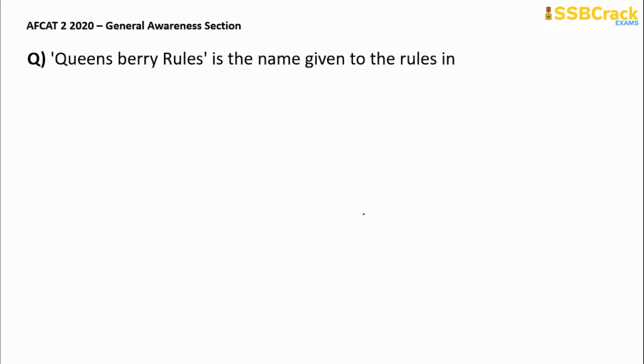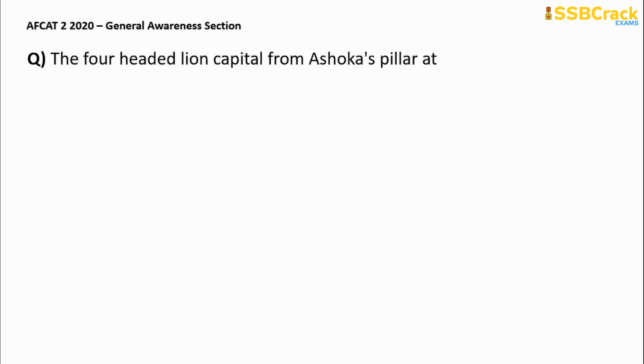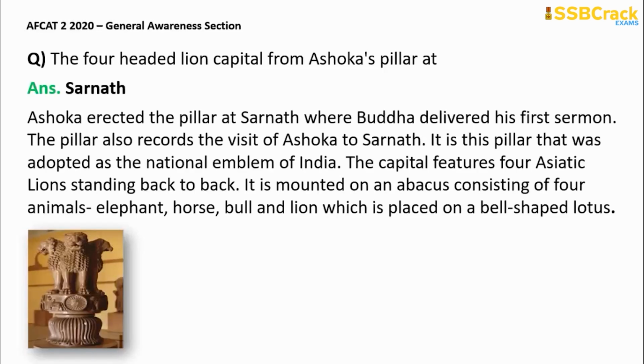Next question, Queensberry rules. It is the name given to the rules in which of the following sports? The Queensberry rules are the rules in boxing. Next question, the four-headed lion capital from Ashoka's pillar at. So where is it located? It is located in Sarnath. Ashoka's pillar at Sarnath is where the Buddha delivered his first sermon. So it is located in Sarnath.